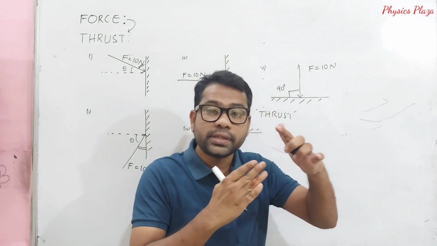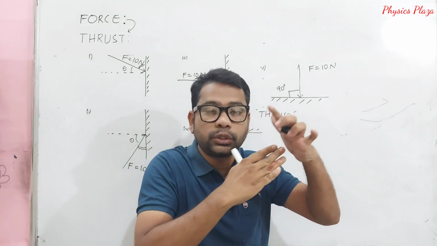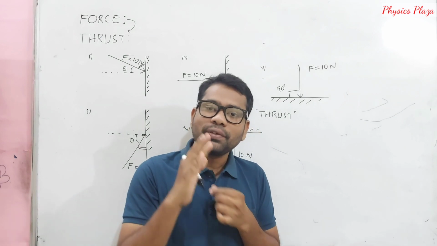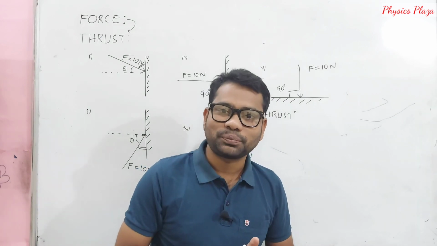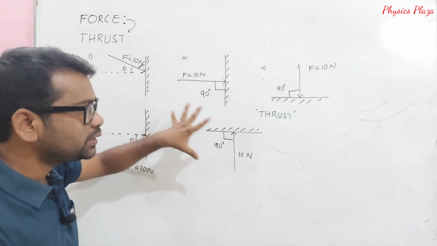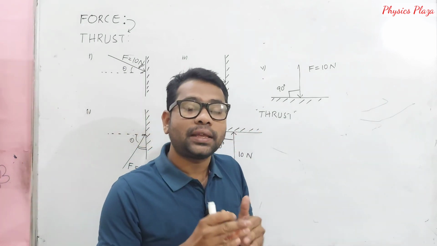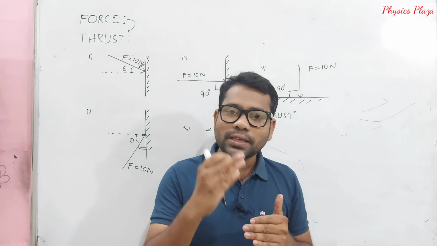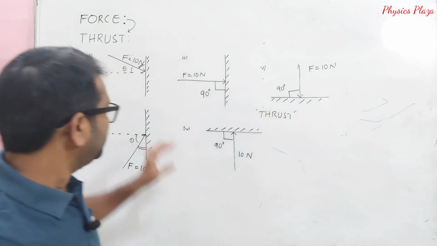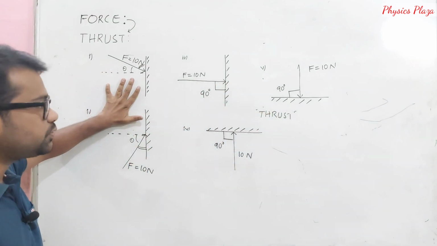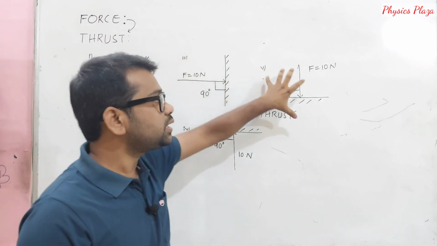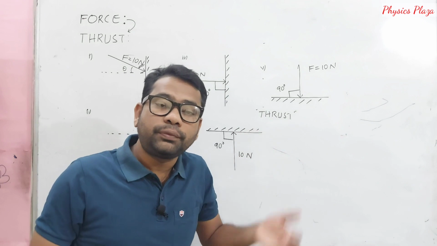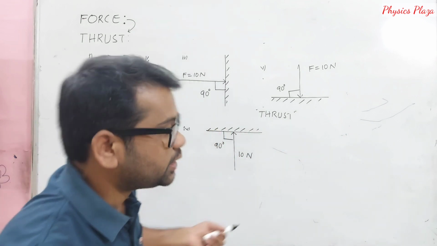Means if a force is acting perpendicular to the surface of the body, then we can say that that force is a thrust only. Try to understand. Okay, so let us repeat once again. What is the thrust? The force acting normal to the surface is called thrust. So here in these two cases it is not a thrust, it is just force only. But in these three cases we can say that thrust is acting. Why? Because the force is normal to the surface.